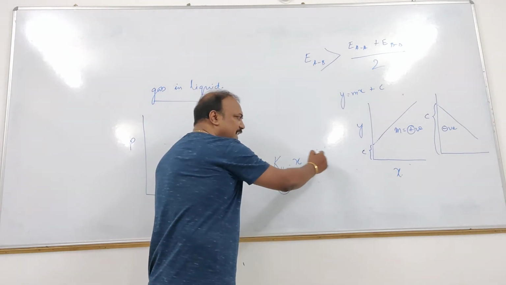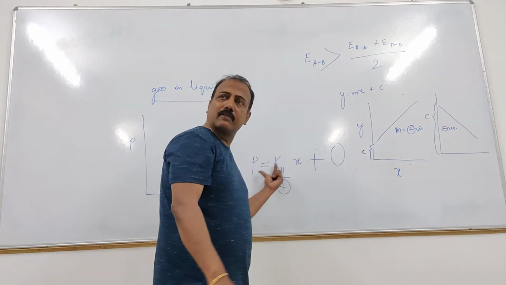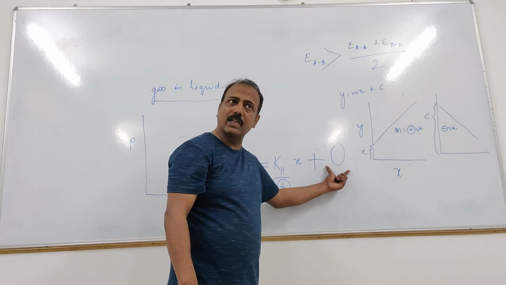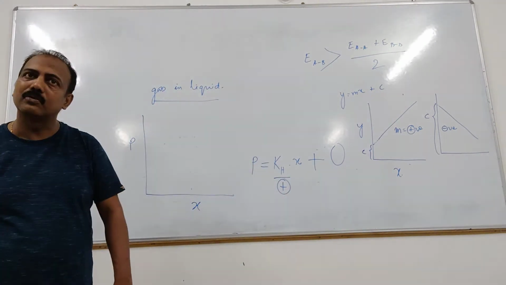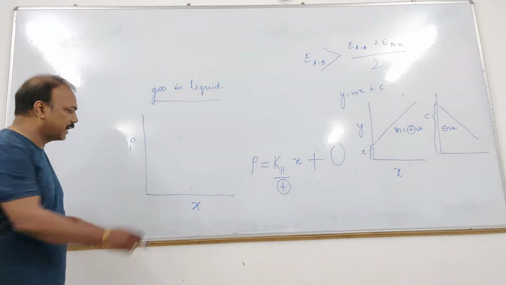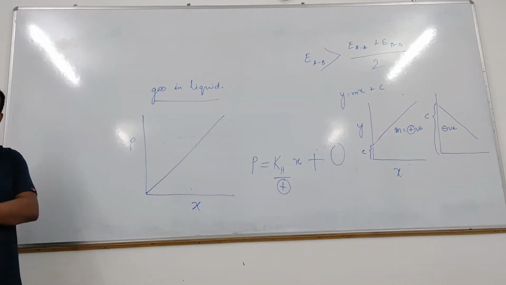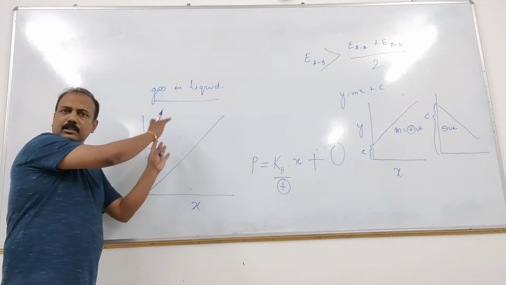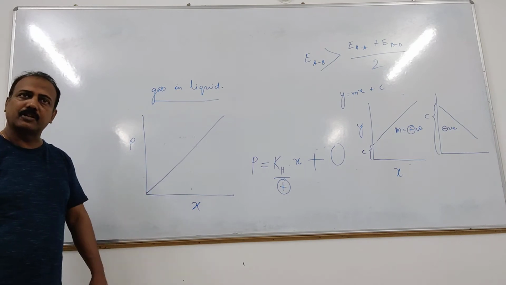What is the value of the C? It's 0, right? Y is equal to mx plus c. C is how much? 0. Means where it is cutting the y-axis? 0. 0 means origin. So we are going to get a straight line like this. We are going to get a positive slope straight line which is passing through the origin. This is the straight line or the graphical representation of Henry's law.